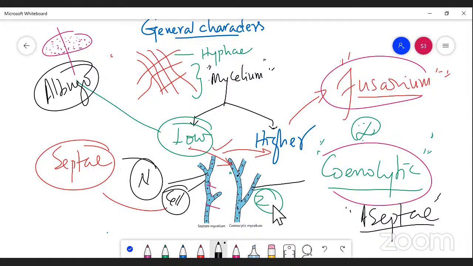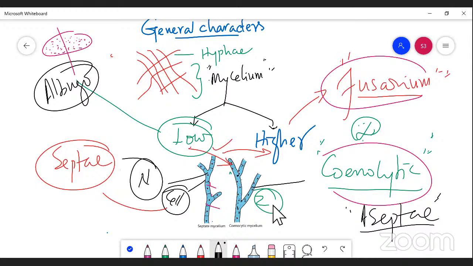So here I can say one more word. In classifying fungi based on the presence of mycelium, there is septate mycelium and aseptate mycelium, right? Instead of septate, I can simply say presence of wall, and aseptate condition, coenocytic condition.